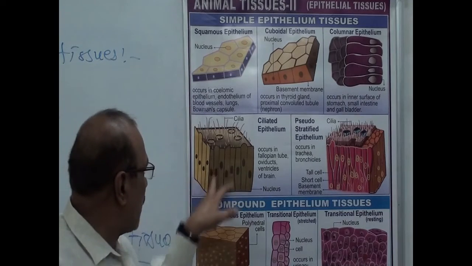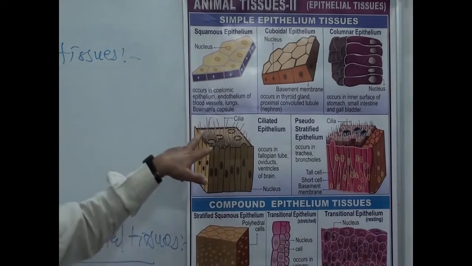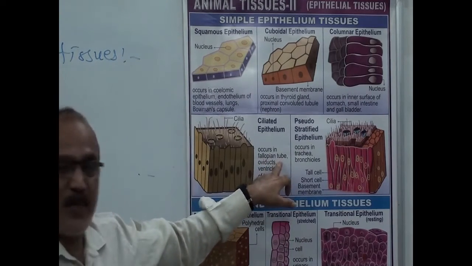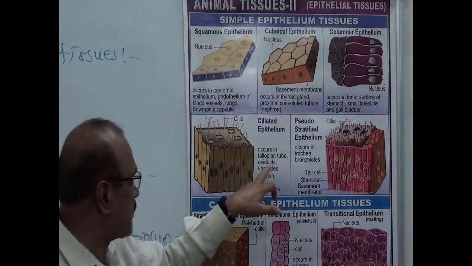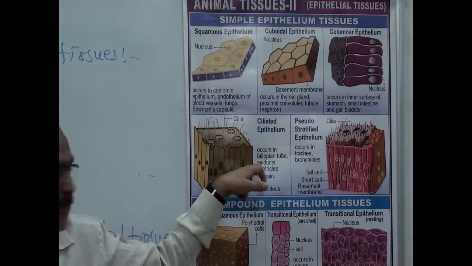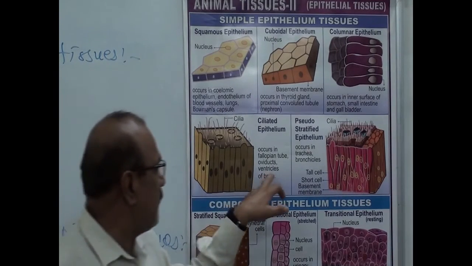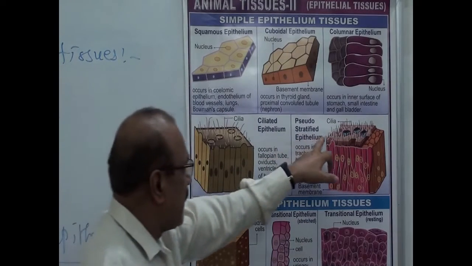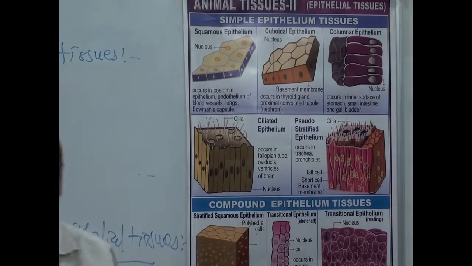And in this columnar epithelium, on one side there are a number of ciliary structures. They occur in the fallopian tube, which is a female reproductive structure, the oviduct, also a female reproductive structure, and the ventricles of the brain. Then the fourth is pseudostratified.